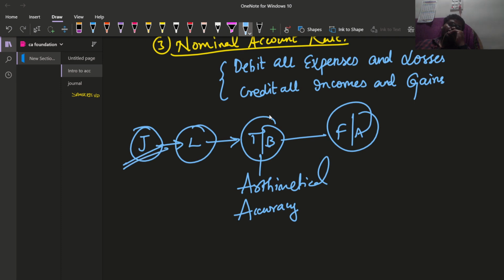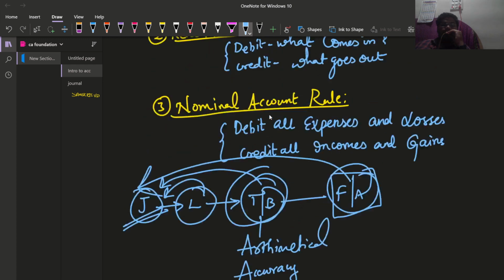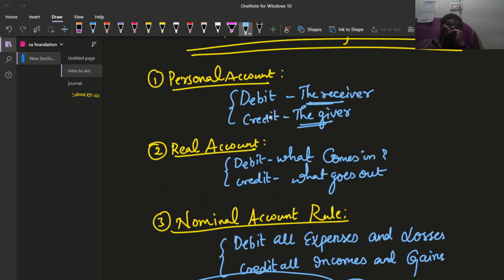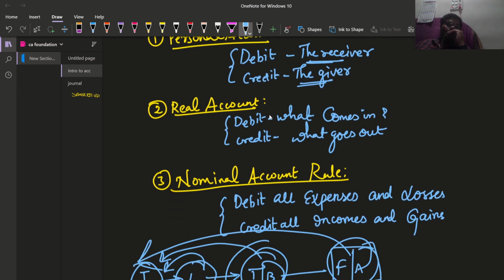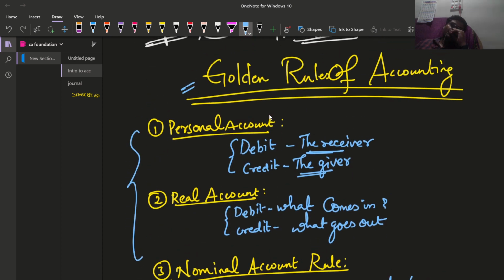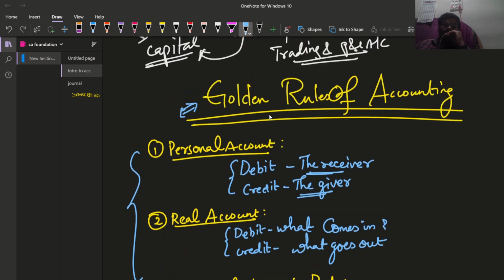If you are required to prepare a final account, then we are required to prepare what? Journal. If we are required to prepare trial balance, that will be dependent on journal. Ledger is also dependent upon journal only. So in order to write these journal entries and ledger postings, we are required to know these three golden rules of accounts. That is why I have written them in golden color. I did not write it intentionally. It has come directly. Okay.